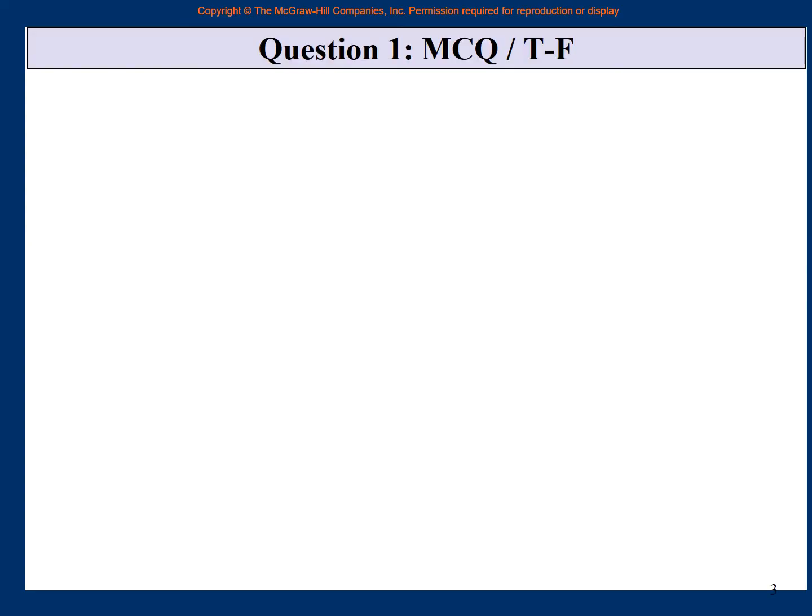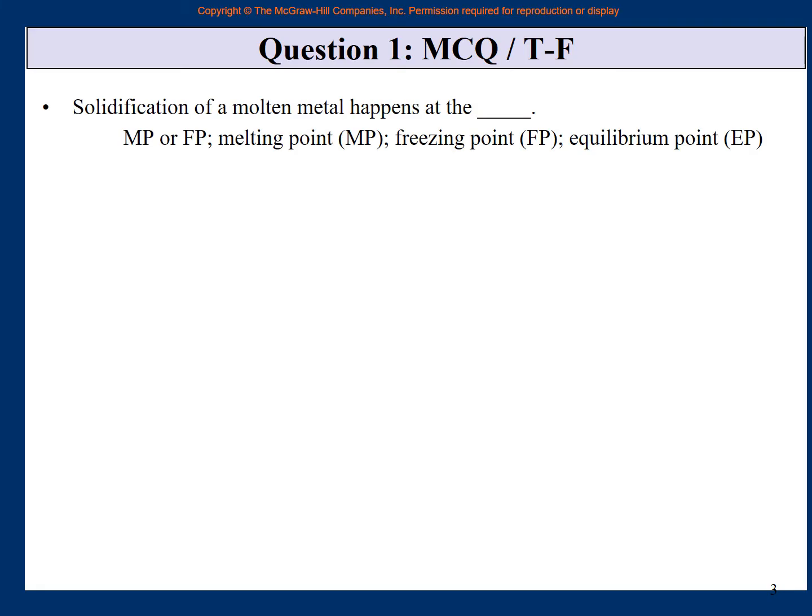So let us start with the first question of quiz 3, which is a mix of multiple choice and true false. The first question: solidification of a molten metal happens at the melting point, freezing point, equilibrium point, or this one. What do you think?